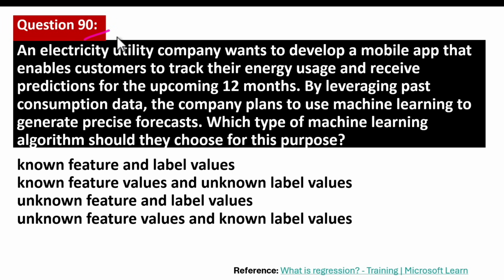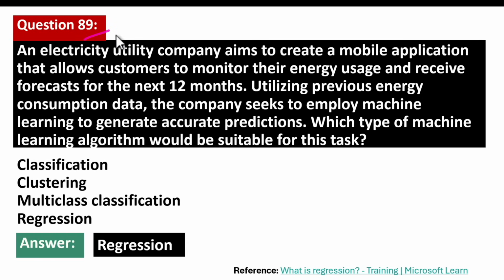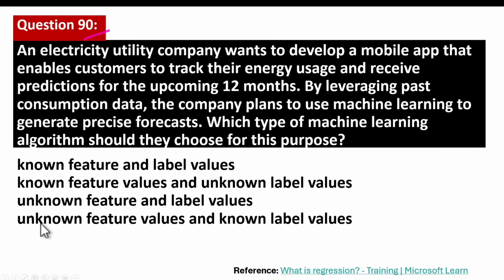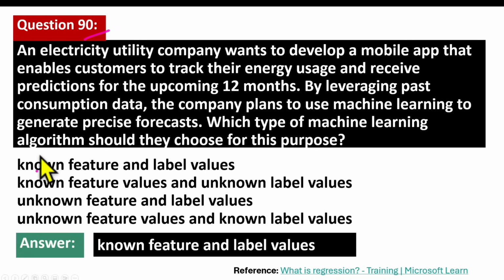This question is similar to the previous one. There, you picked regression. Here, the question is asking which type of machine learning algorithm they should choose for this purpose. The correct answer is known feature and label values.